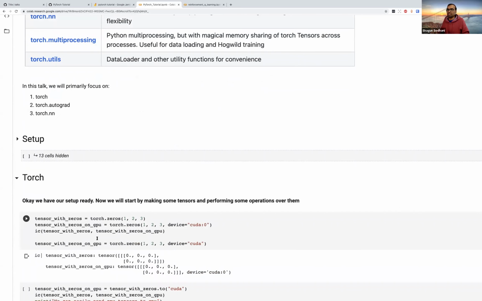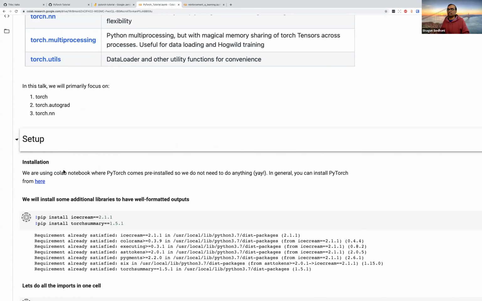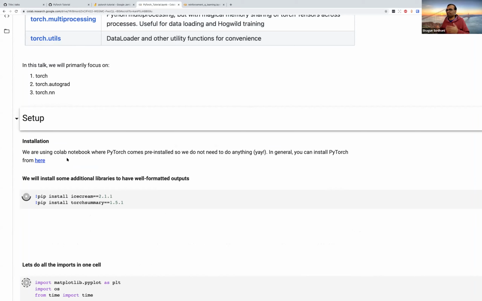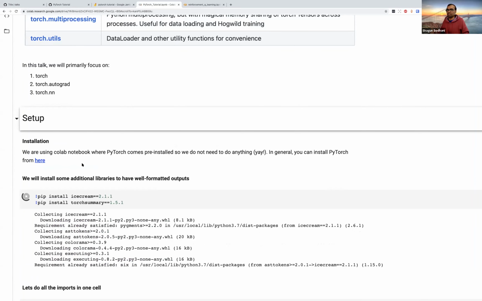This tutorial is running on a Colab notebook. The good part is that you can just take this notebook and run it yourself, so you don't really need to set up anything locally. Another good part is Colab notebooks come with PyTorch pre-installed, so you don't even need to install PyTorch.